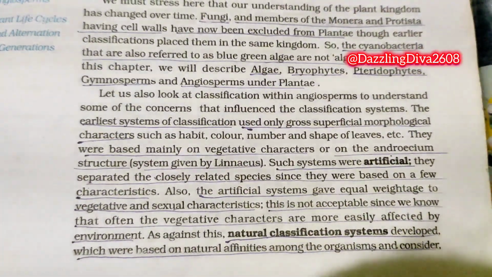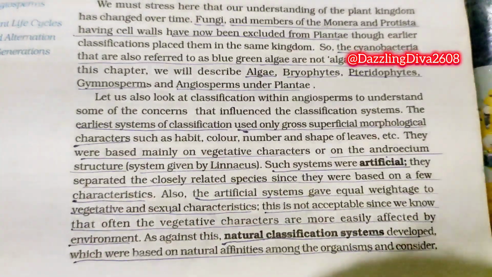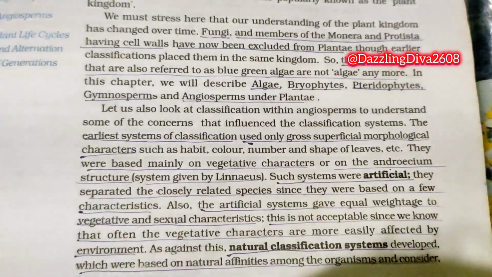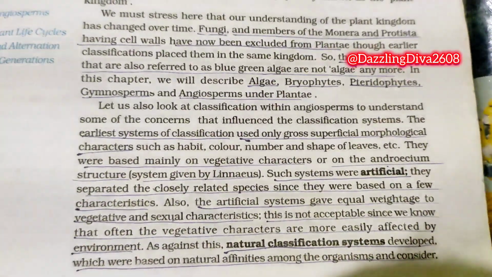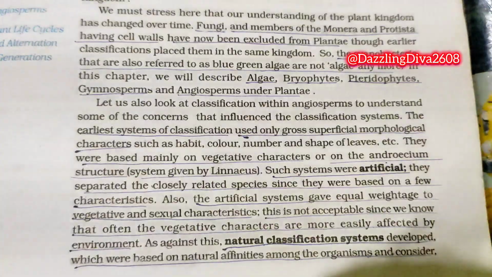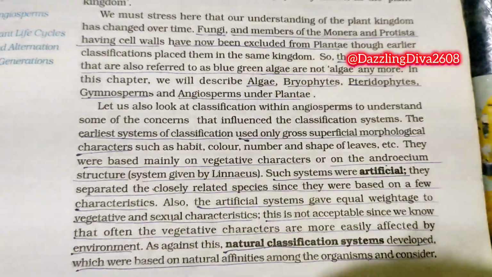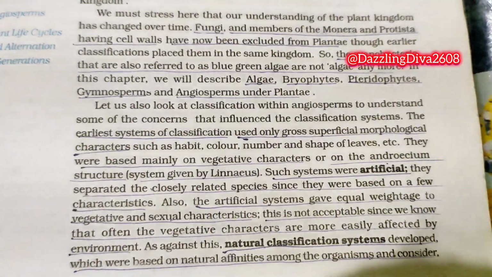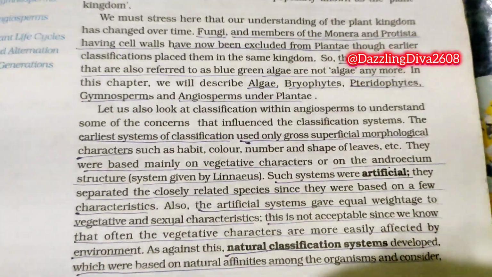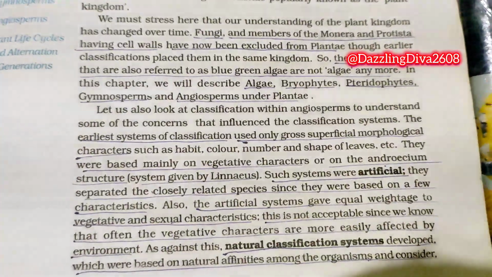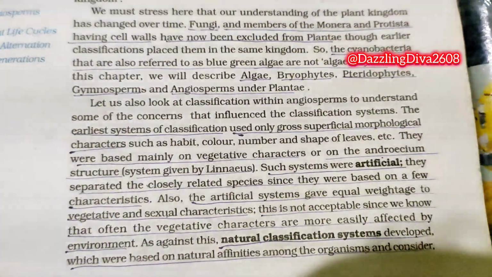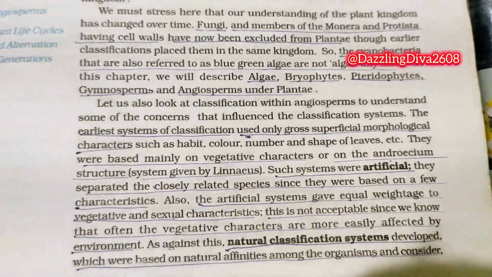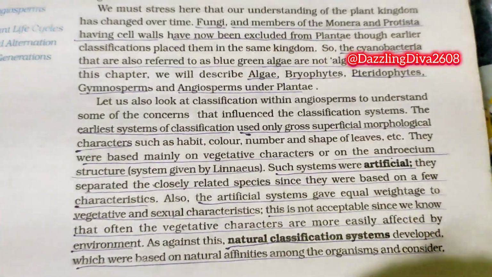Let us look at classification within Angiosperms to understand some of the concerns that influence the classification system. The earliest systems of classification used only gross superficial morphological characters such as habit, color, number, and shape of leaves, etc. They were based mainly on vegetative characters or on the androecium structure system given by Linnaeus. Such systems were artificial, they separated the closely related species since they were based on a few characteristics. Also, the artificial systems gave equal weightage to vegetative and sexual characteristics. This is not acceptable since we know that often the vegetative characters are more easily affected by environment.